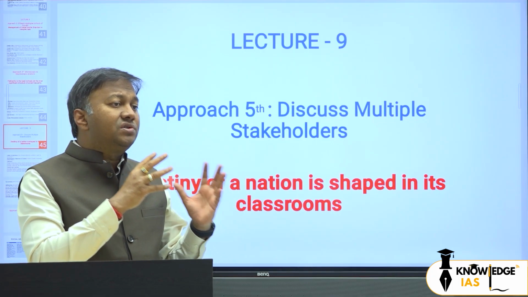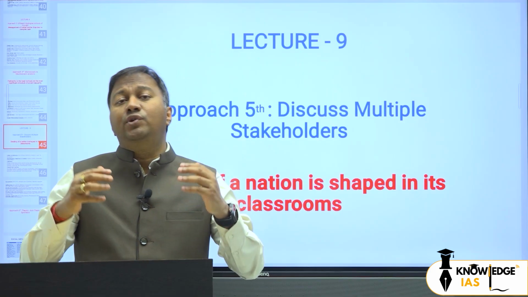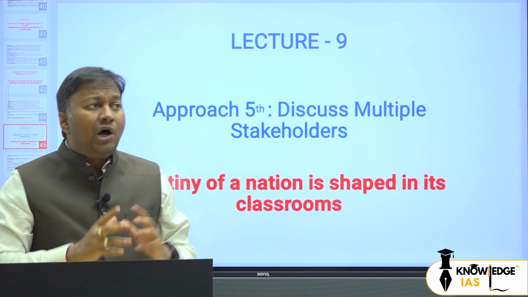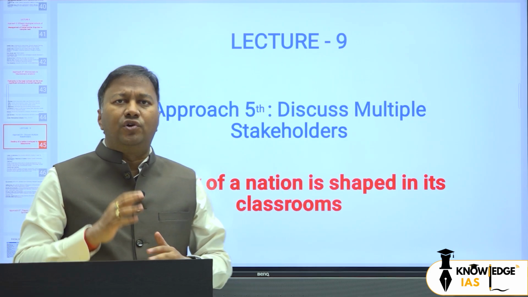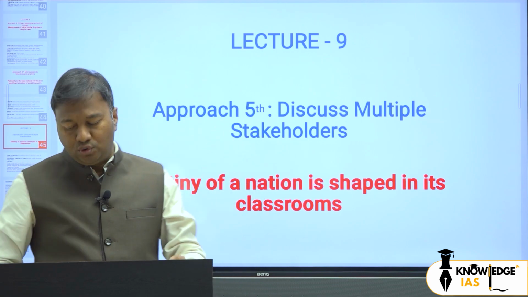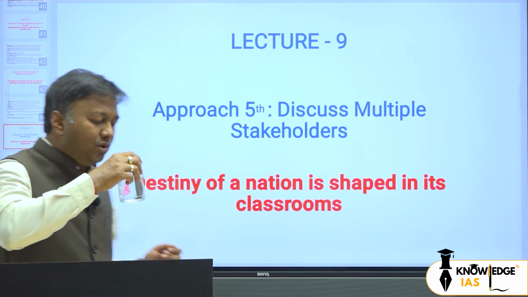How Marxists see the education system, how liberals view it, what was the view of the Gandhian school of philosophy, how feminists will see it. So we can solve this question from our previous 4 approaches also, but let us see how we are going to solve this question from this approach, that is, discuss different stakeholders.